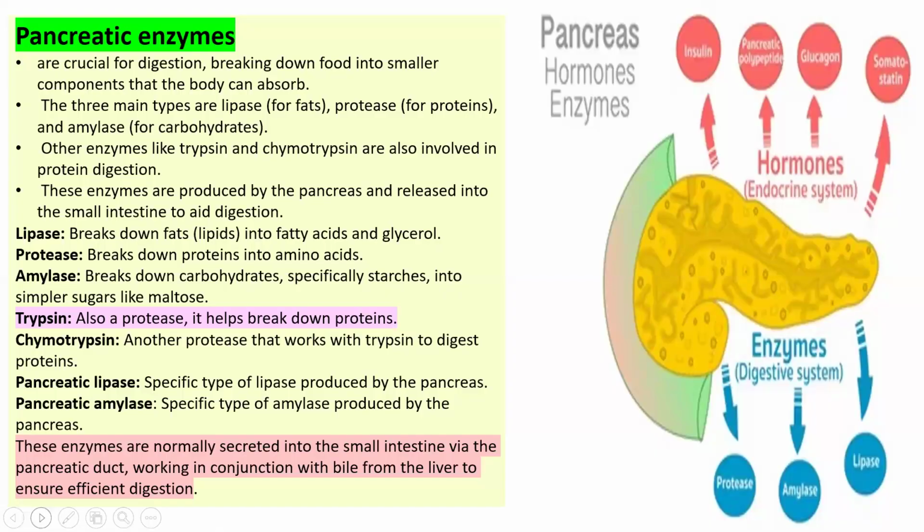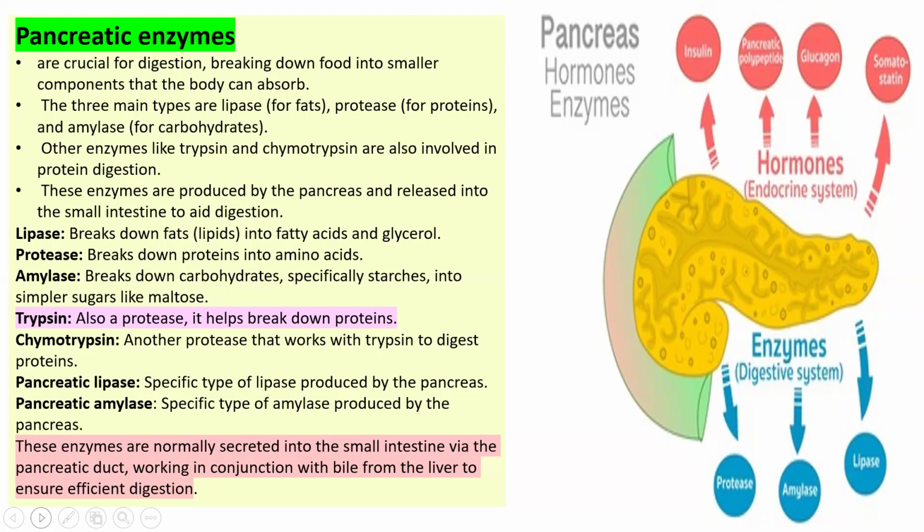Pancreatic enzymes help in the proper breakdown of food into smaller particles. The main enzymes are lipase, protease, and amylase. Trypsin, which is also called protease, helps in the breakdown of proteins.